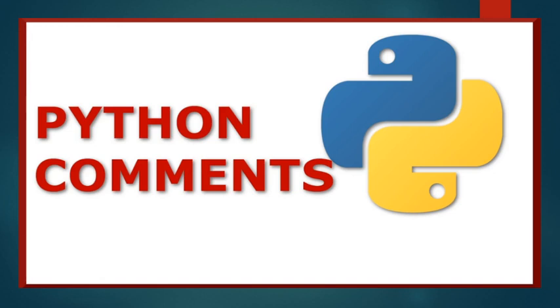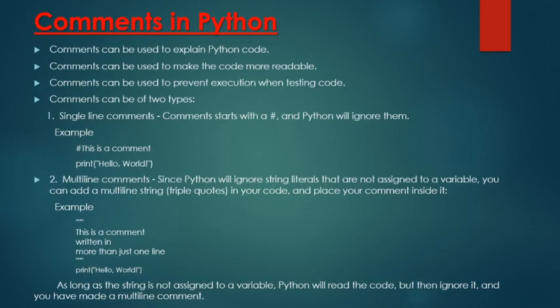How can you give comments in Python? So first of all, let's discuss what comments are. Comments can be used to explain Python code, meaning we can use comments for documentation purposes. Comments can be used to make the code more readable. Comments can be used to prevent execution when testing code, meaning you can block a particular part of code in comments while testing a program.